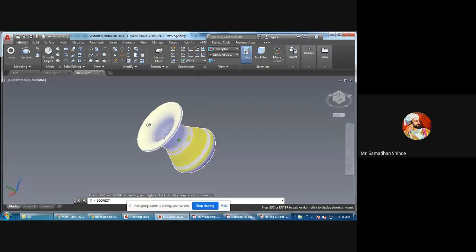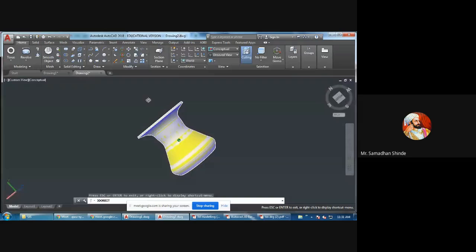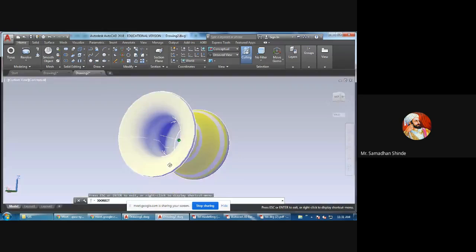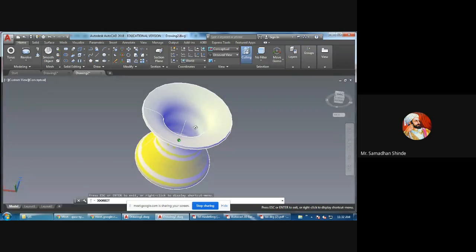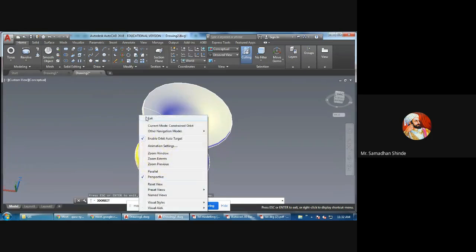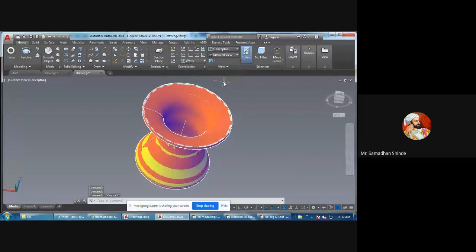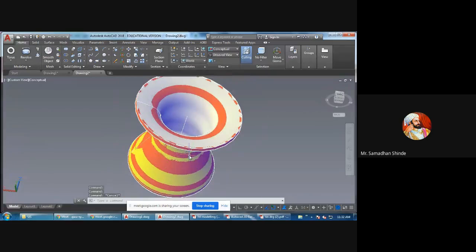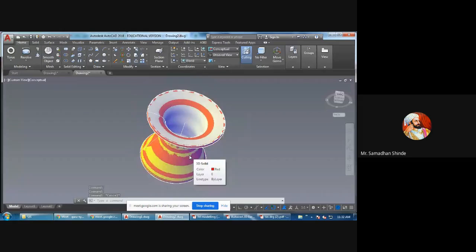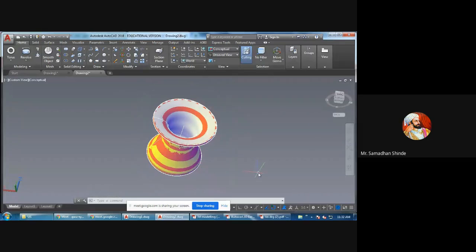We just rotated it through 360 degrees. Likewise, you can select maybe like this. Okay, this is the revolve command. Many more applications are there.